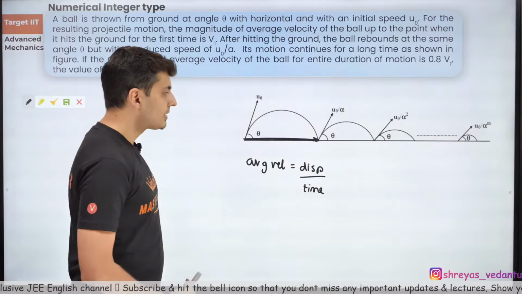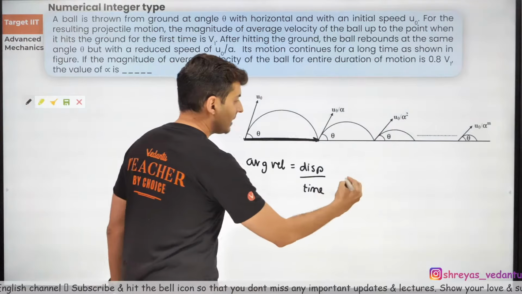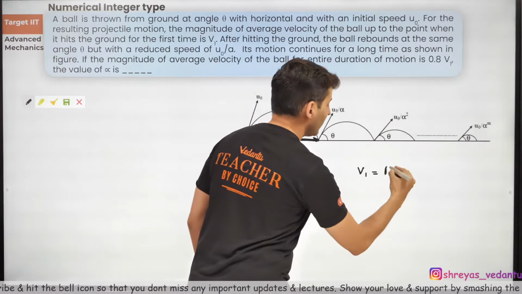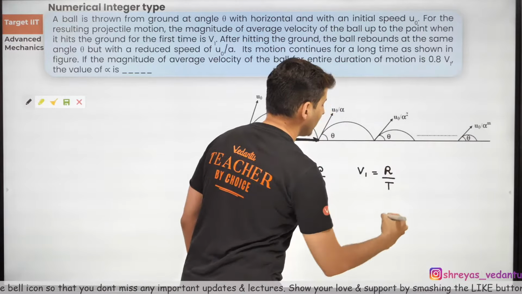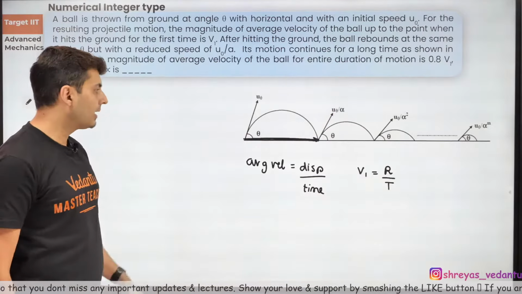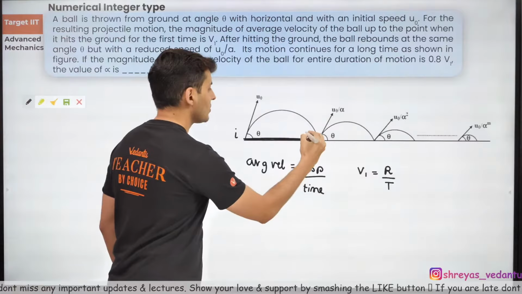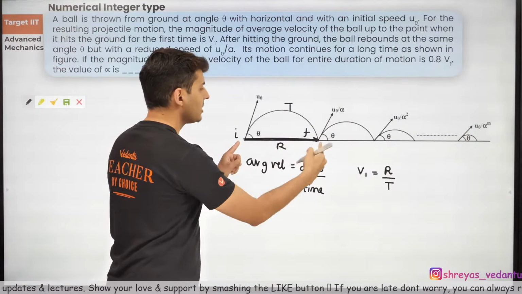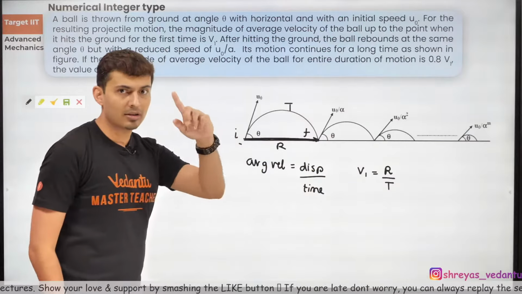Hence, can I not say that v1, which is the average velocity, will be nothing but the range divided by the time of flight? Everybody getting it? This was the initial position, this was the final position, the total time was the time of flight, so this was the range. So range divided by time of flight is v1.